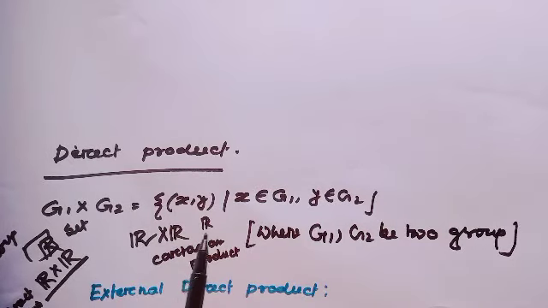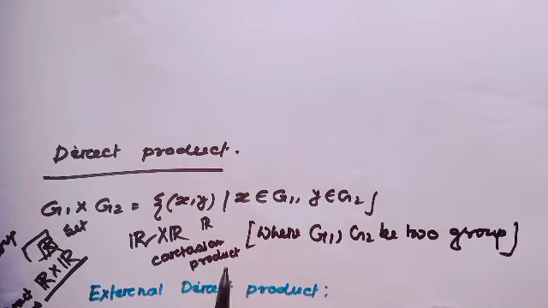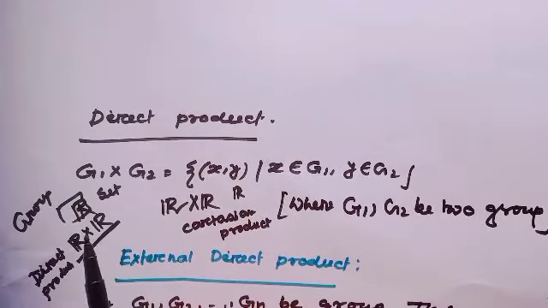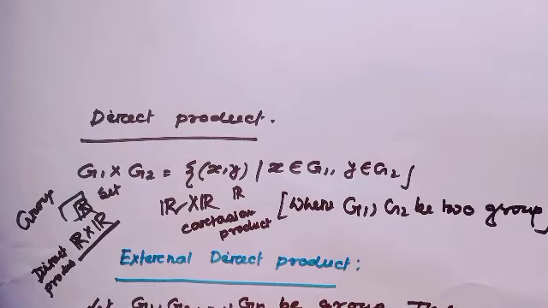Suppose you consider R as a set, then R times R will be the Cartesian product. But if you consider R as a group, then R times R will be the direct product.